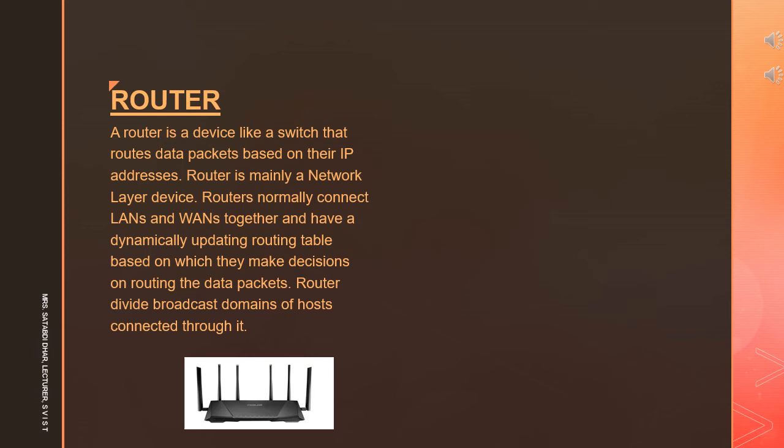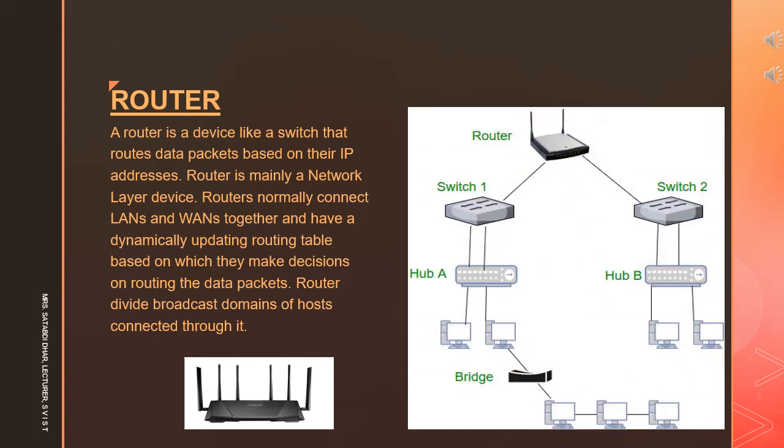Routers divide broadcast domains of hosts connected through it. A router has a lot more capabilities than other network devices, such as a hub or a switch, that are only able to perform basic network functions. There are different types of routers: wireless router, broadband router, core router, edge router, and virtual router.